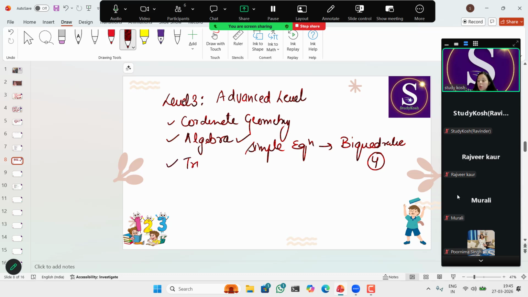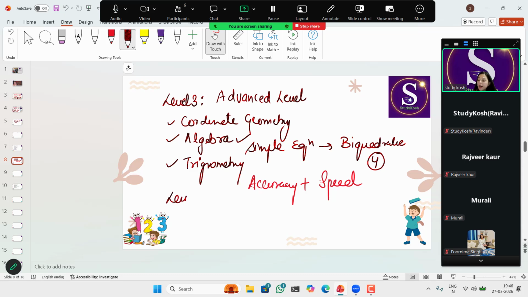Then comes level 4, which we call the application level. Here the standard is from 9 to 10th. Level 4 is for class plus 1, class plus 2, plus competitive exams. Those students who are preparing for competitive exams can opt for level 4.